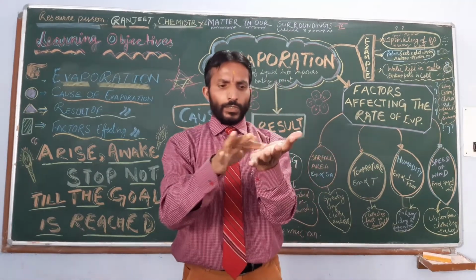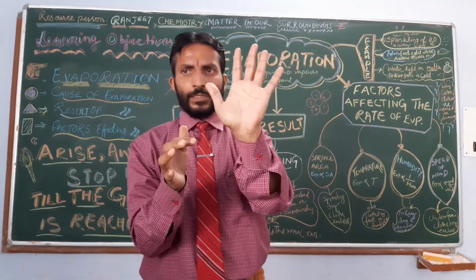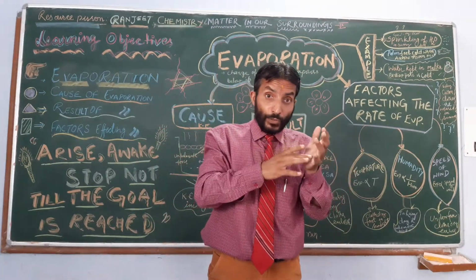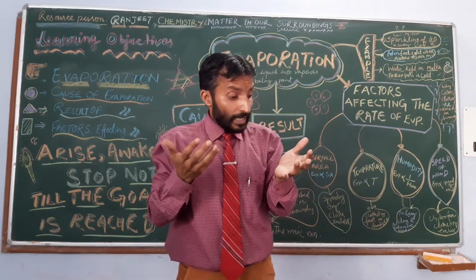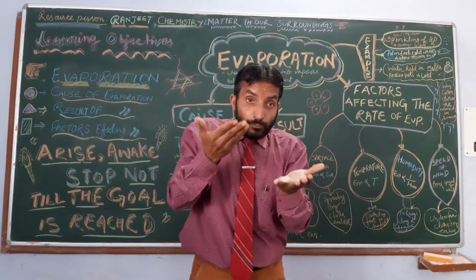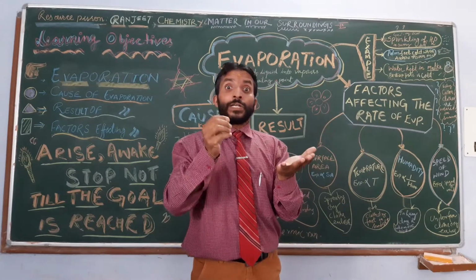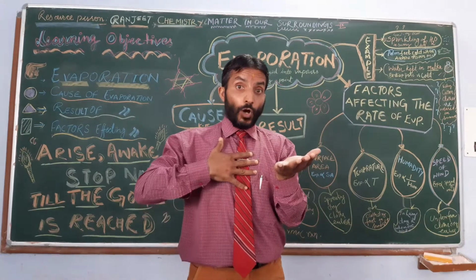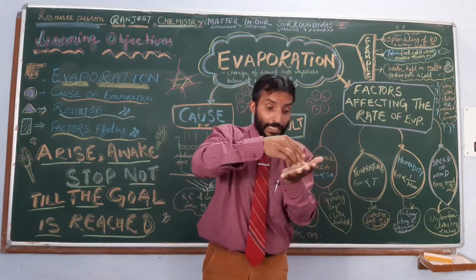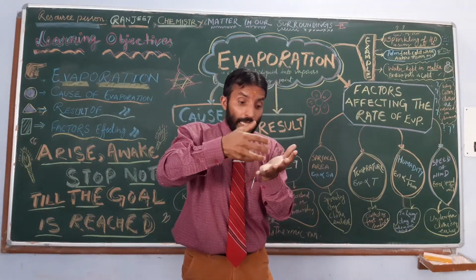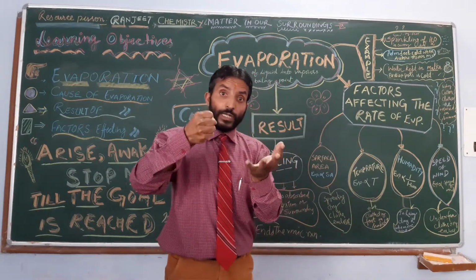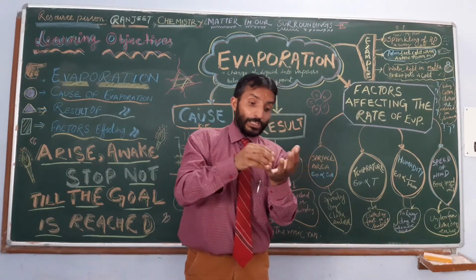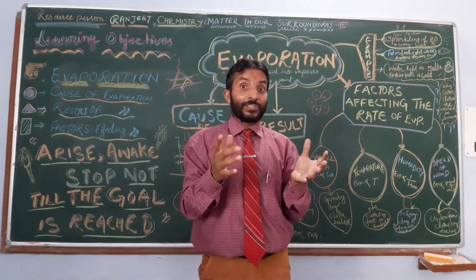The drop I have used has dried up, right? And I am feeling a cooling sensation here. How is it possible? What happened here? The boiling point of acetone is very low. It is known as volatile, right? The heat energy from our body, from this area of the palm, is absorbed by the acetone and it gets evaporated. And from where the heat is absorbed, there I feel a cooling sensation.